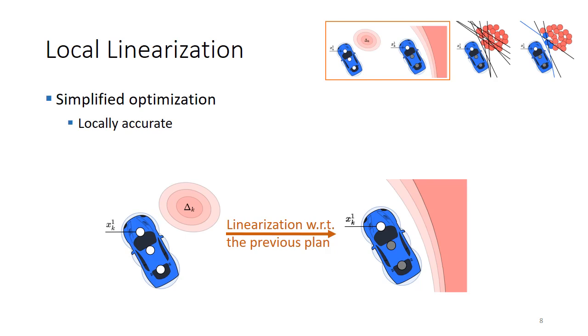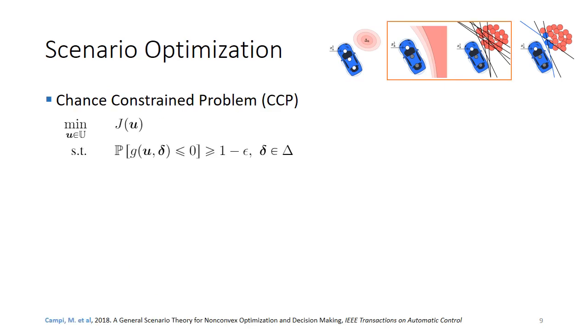And the motivation for this is that it significantly simplifies the optimization, especially when sampled. And since we repeatedly solve the motion planning problem, it's sufficient to be locally accurate because the solution will not shift a lot between stages. So to move to this empirical approximation of the problem, we make use of scenario optimization, where the main idea is that we have this chance constraint problem, which specifies some constraint in an uncertainty. This uncertainty is denoted by delta.